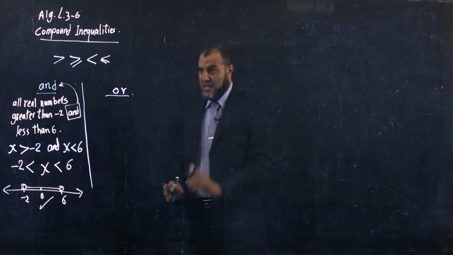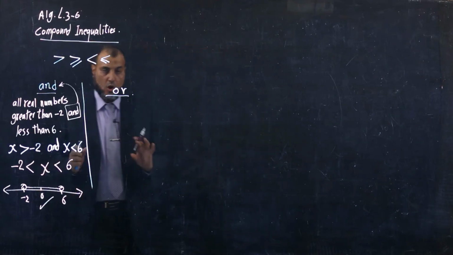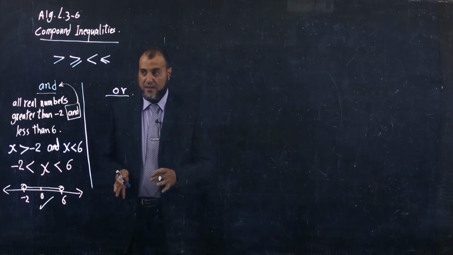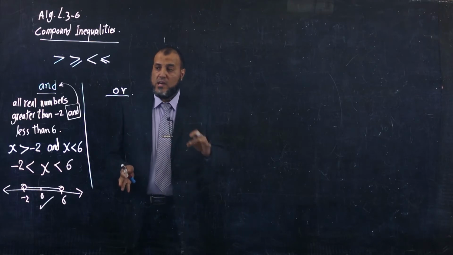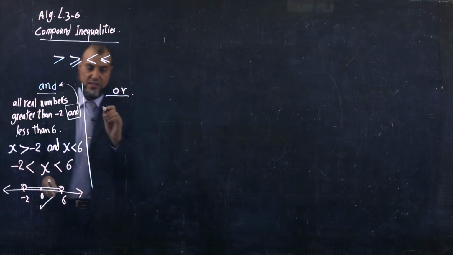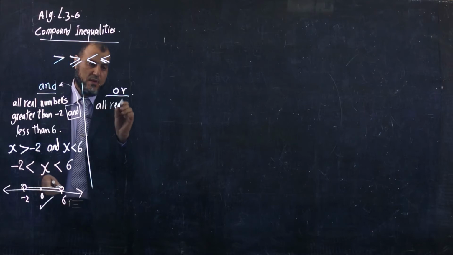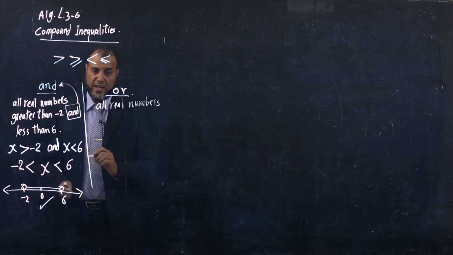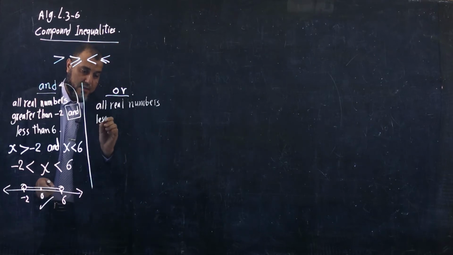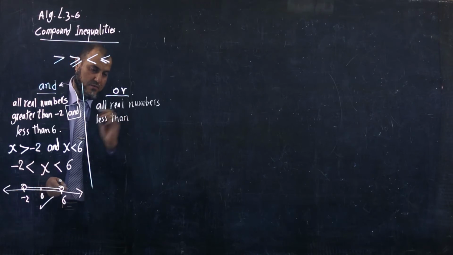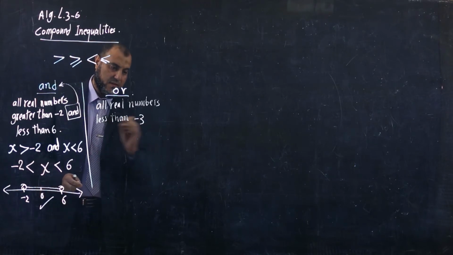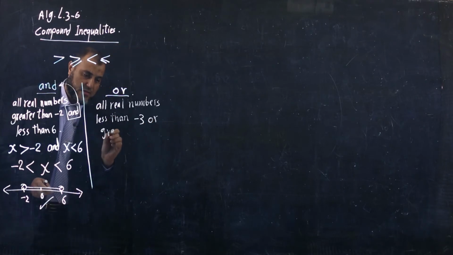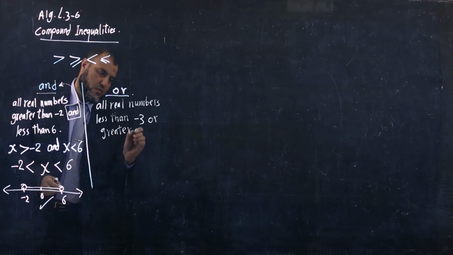Let's take an example about or now. Also, write the compound inequality that represents all real numbers less than -3 or greater than 4, for example.